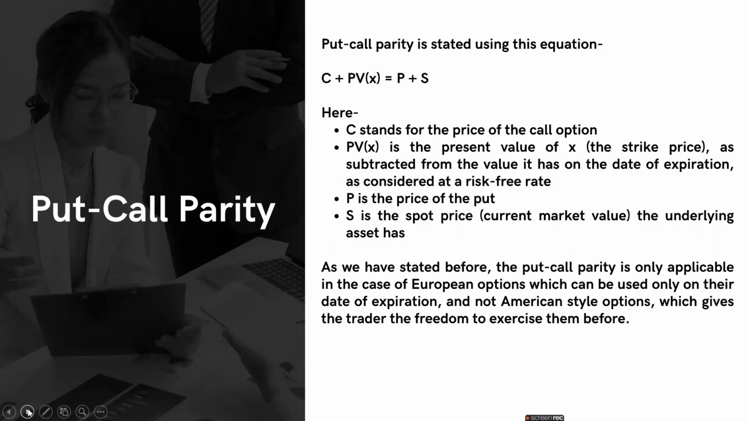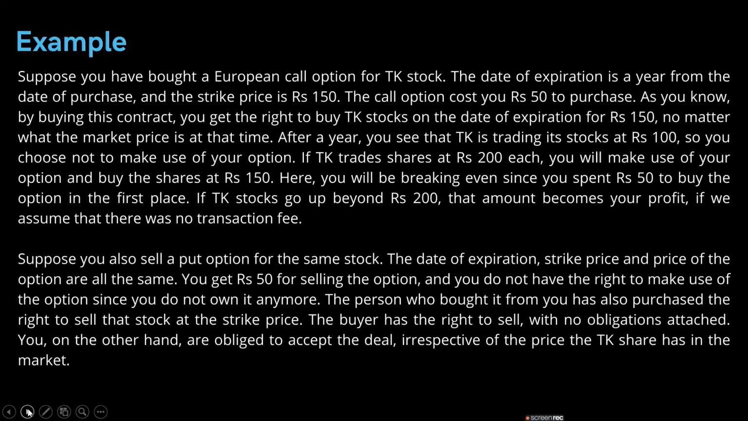First we'll just see the formula of put call parity. Basically the formula is that the price of the call option plus the present value of the strike price is equal to the price of the put plus the spot price of the underlying asset. This is the basic equation of put call parity, and it is only applicable in the case of European options. It is not applicable to American style options, which give the trader the freedom to exercise them early. So in American style, we have the option of early exercise, and we don't use put call parity in that case.